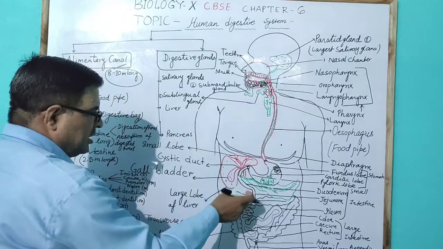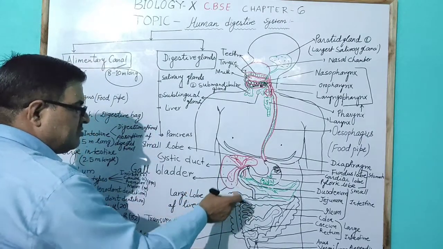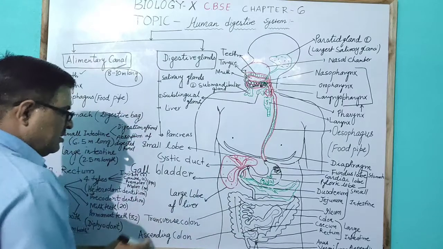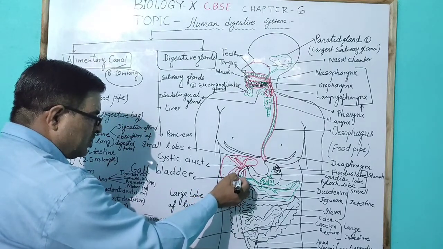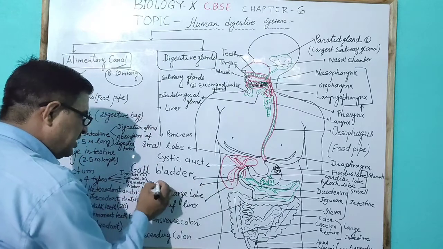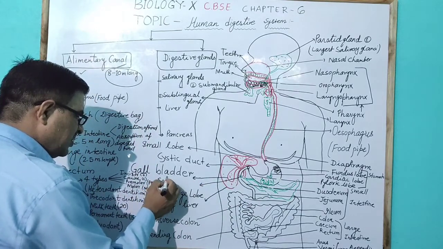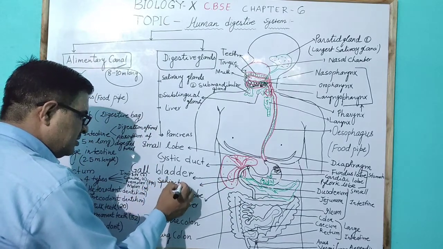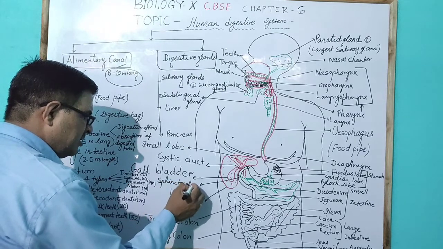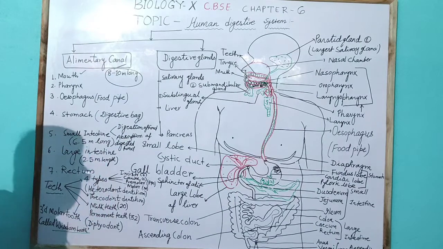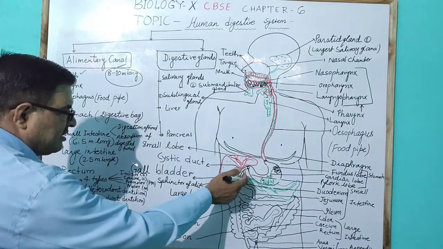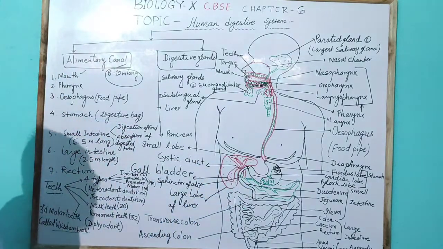When the common duct opens into the pancreatic duct, it makes the hepatopancreatic duct, which opens by a small pore, and this small pore is called the sphincter of Oddi, by which the hepatopancreatic duct opens into the duodenum.